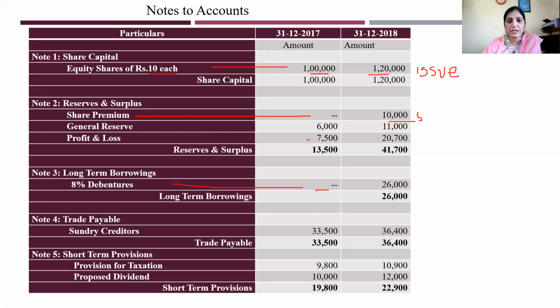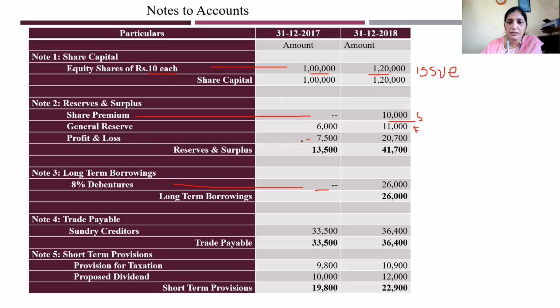General reserve, this you will take in funds from operations. Keep ticking it there, you take it in funds from operations. Why? It has increased. General reserve, you have transferred the amount to general reserve, that is a source of fund. It will go to funds from operations. Okay, this will go to funds from operations.